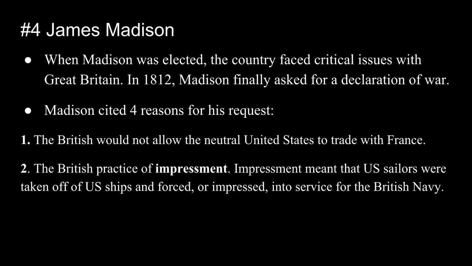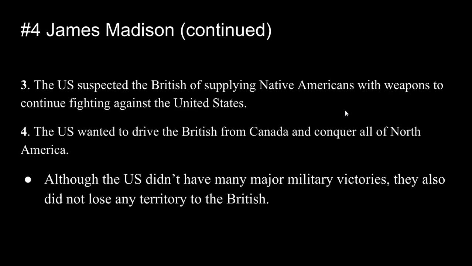Number one, it was that the British would not allow the United States, who had declared themselves a neutral nation, to trade with France. So the United States said this was a violation of our rights as a neutral nation. Number two was the British practice of impressment, and that meant that U.S. sailors, just civilians, not soldiers, were being taken off of U.S. ships and forced, or the word is impressed, into service for the British Navy.